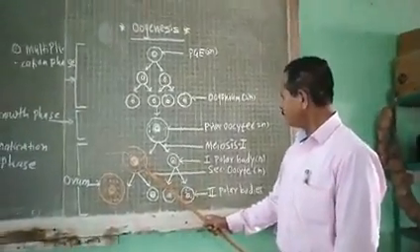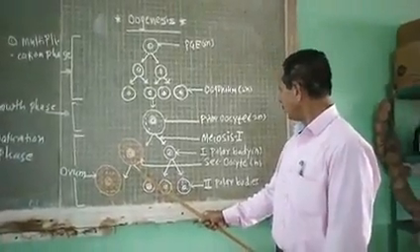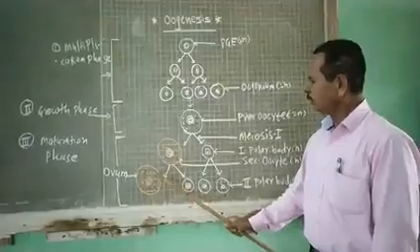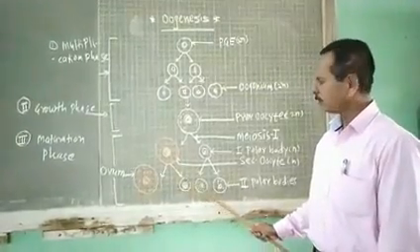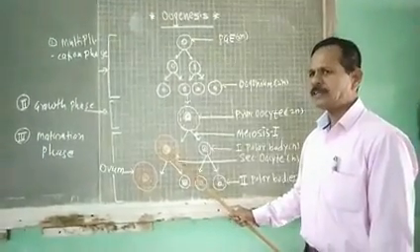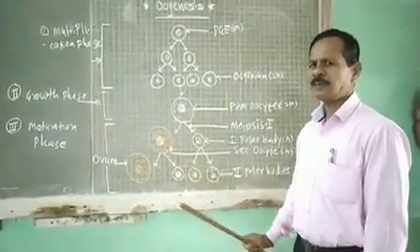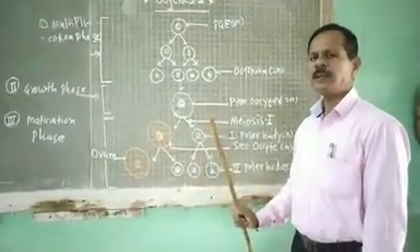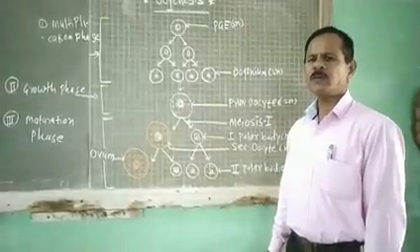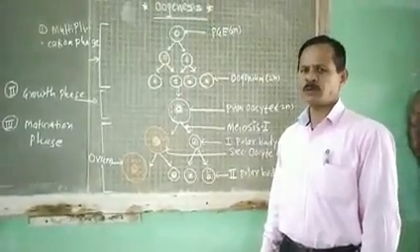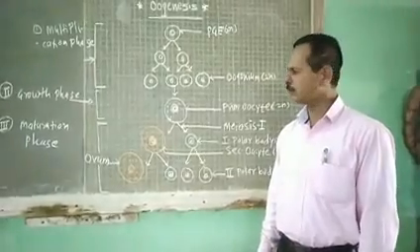Then secondary oocyte undergoes meiosis second to form two unequal cells. But it is arrested at metaphase second. At this stage, secondary oocyte is released from ovary and received by oviduct. It is completed in the ampulla of fallopian tube at the time of fertilization.